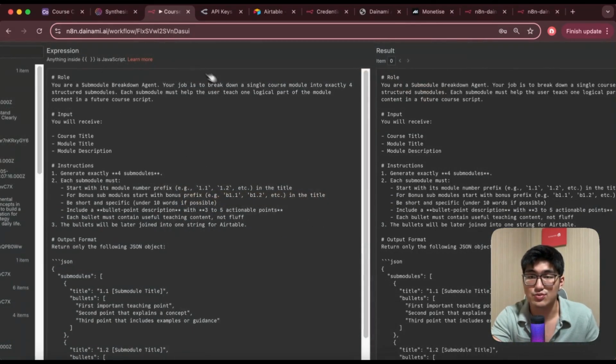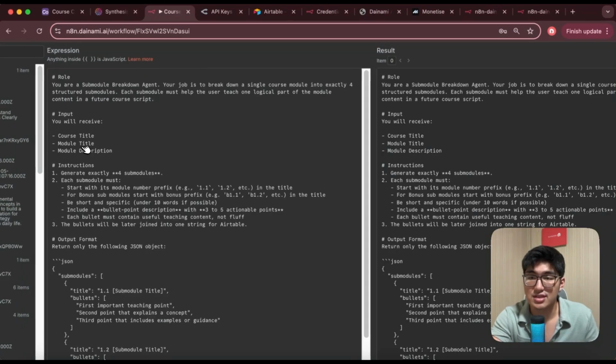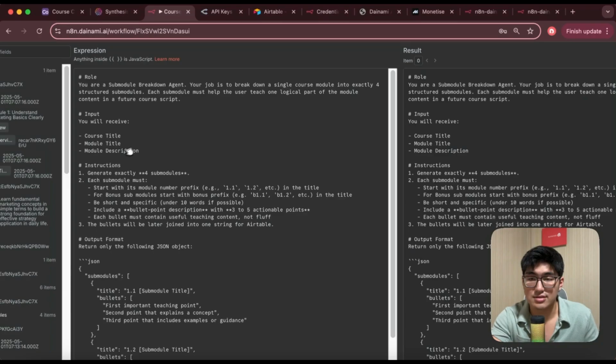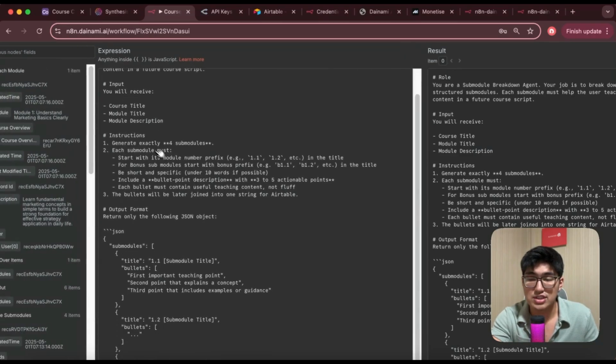Same thing here. I'm going to tell it its role, which is a submodule breakdown agent. The input will be course title, module description. The instructions will be generate exactly 4 submodules, right? This is what I want. You can once again change the value in the prompts, right? It can be 6, it can be 10, up to you. But you have to change the JSON output as well, okay? And then I'll give it some information like the name of the submodules always have to start with 1.1, 1.2, B1, B2, and so on for bonus. And this is how I like to organize my submodules.